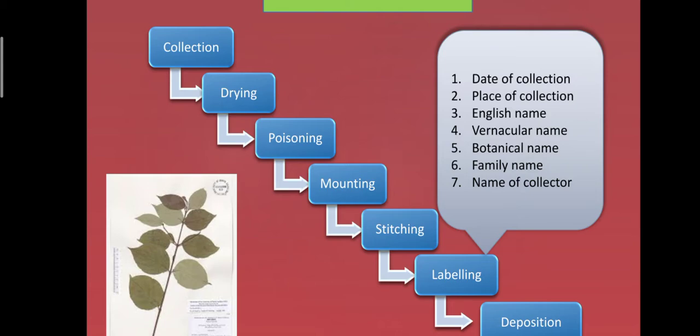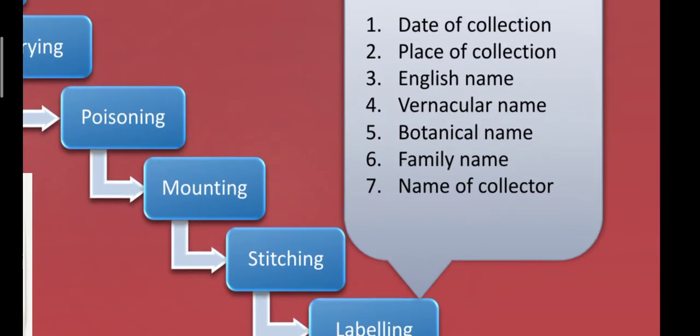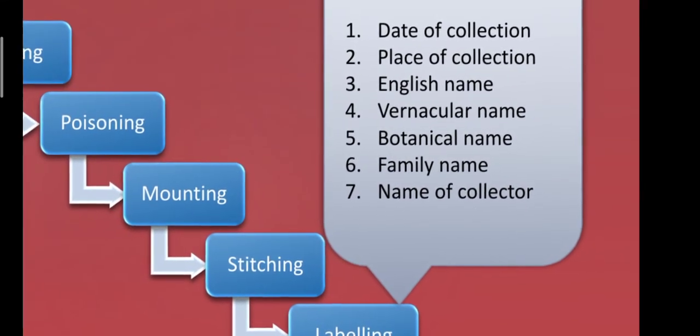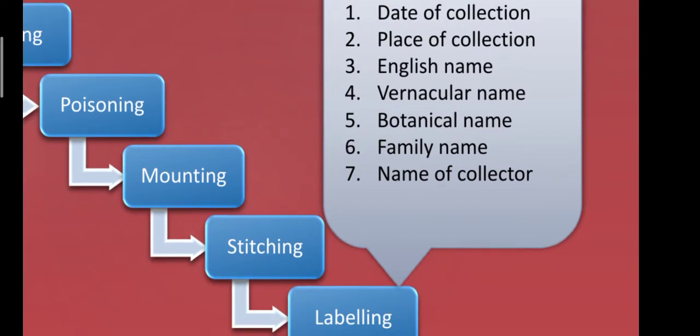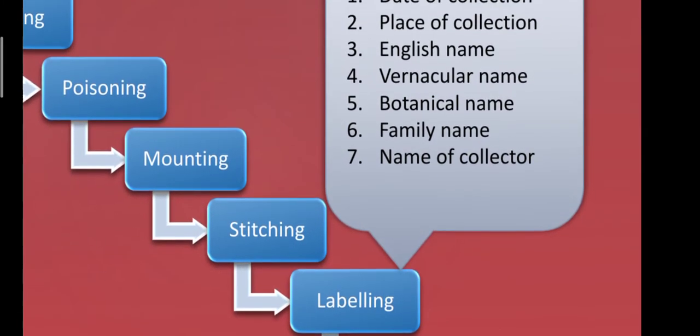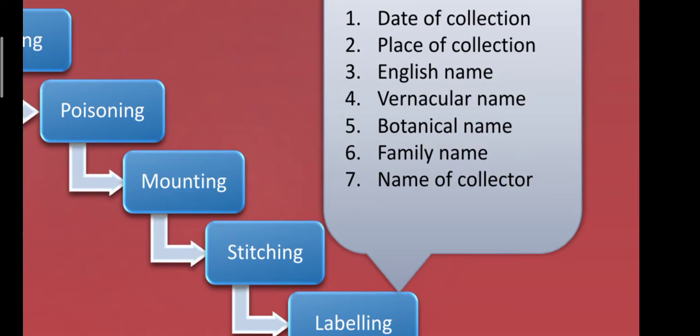Another question which they have asked is, which of the following is not kept in a label. So first we should know what things are included in this label. You can see here in the label, the first thing which is kept is the date of collection. After the date of collection, we write the place of collection, that is, from where the plant specimen was taken.